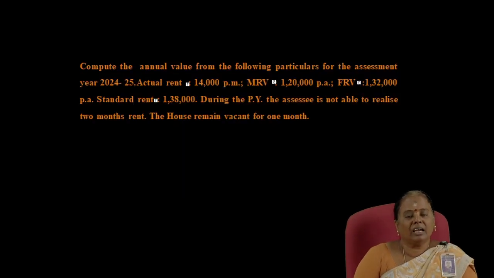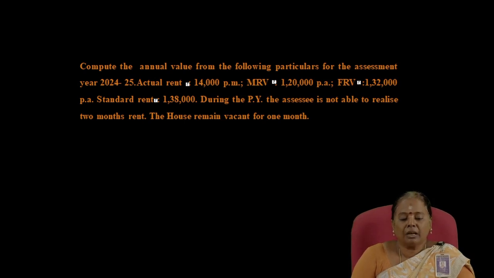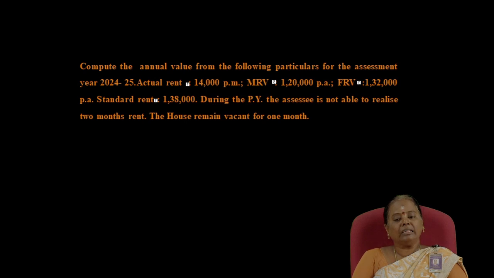Then here I have to give an example of how to determine the gross annual value of the let out property. In this example, I have given actual rent as rupees 14,000 per month, municipal rental value rupees 1,20,000 per annum, fair rental value rupees 1,32,000 per annum and standard rent rupees 1,38,000.